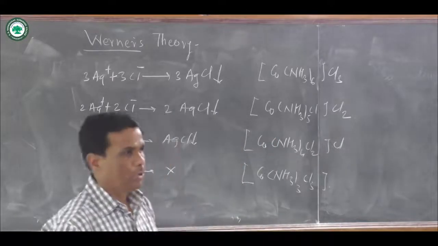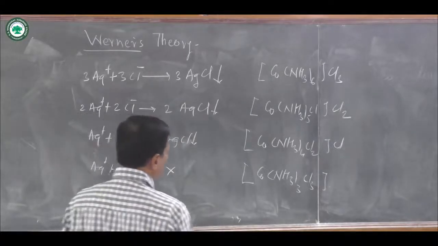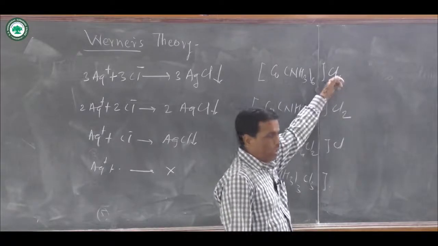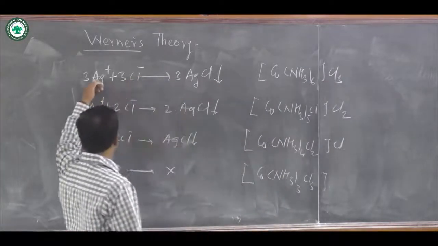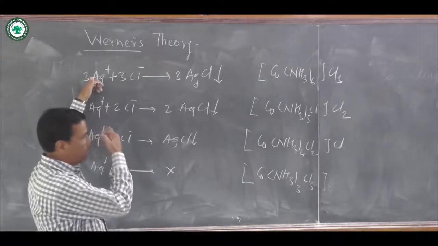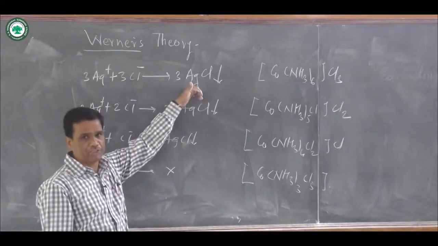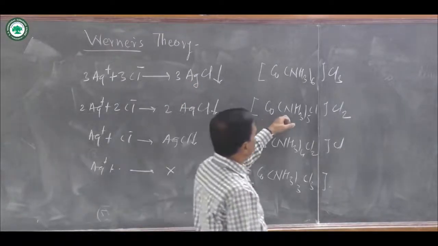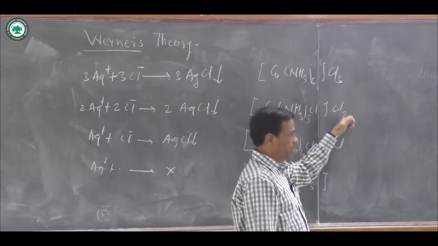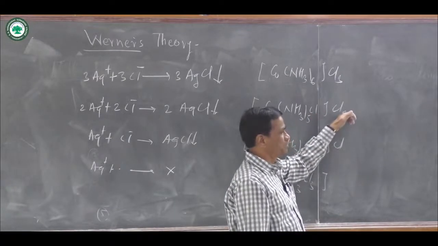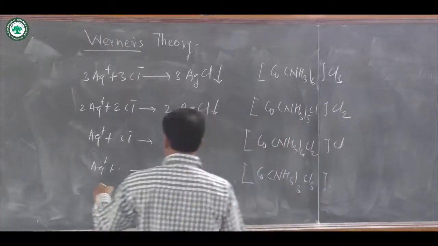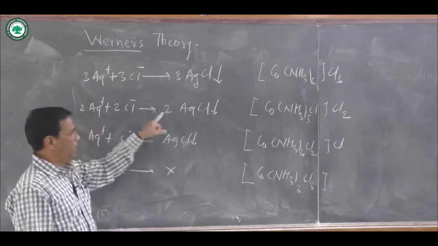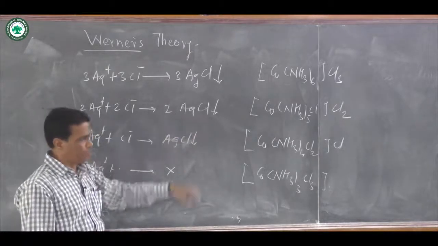All these are the what? 4 coordination compounds. In the first coordination compound, 3 Cl minus ions are there, and these 3 Cl minus ions react with Ag plus, and there is a formation of three AgCl precipitate. The second complex compound is [Co(NH3)5Cl]Cl2. In aqueous medium, this forms two Cl minus, and those two Cl minus react with two Ag plus, and two AgCl precipitate is formed.